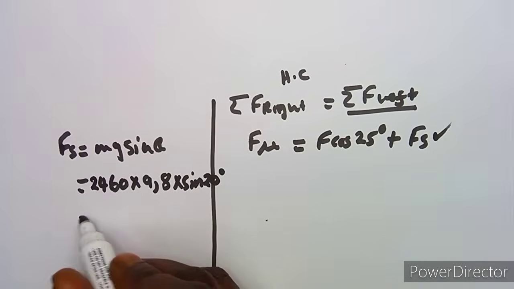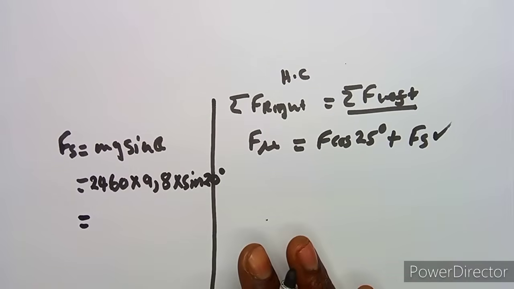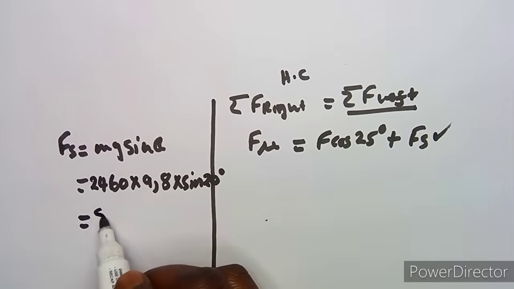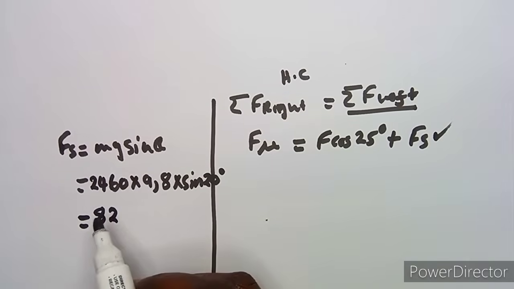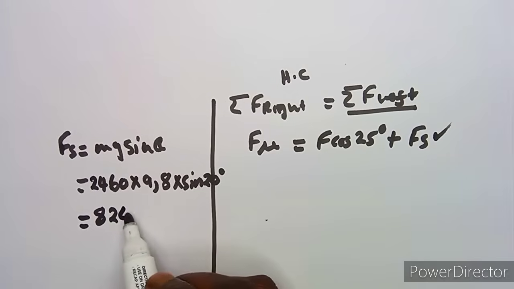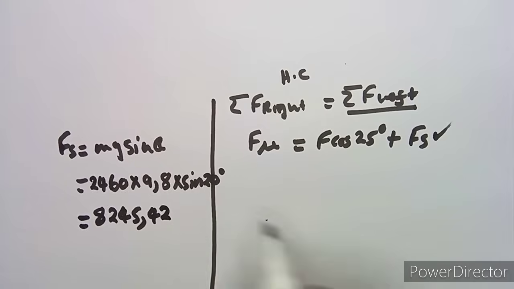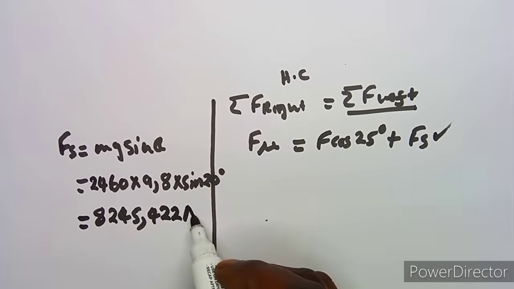Sorry for that. If we simplify this, we are going to obtain 2460 times 9.8 times sin 20, which gives us 4 2 2 1 6, so it will be 4 2 2 1 6 in Newtons.